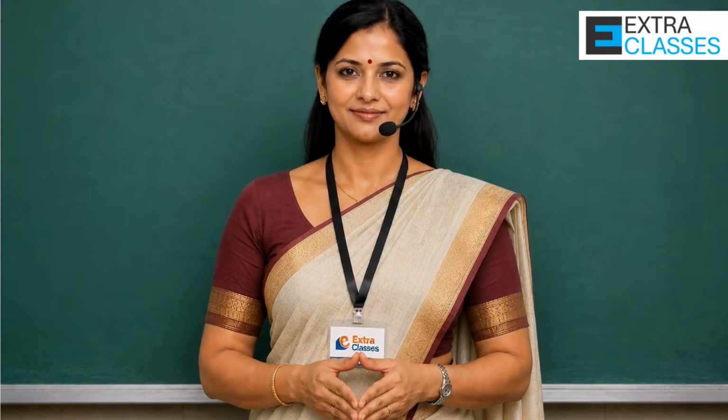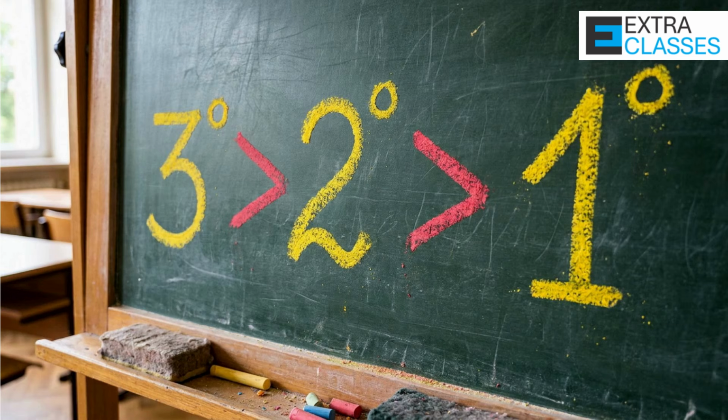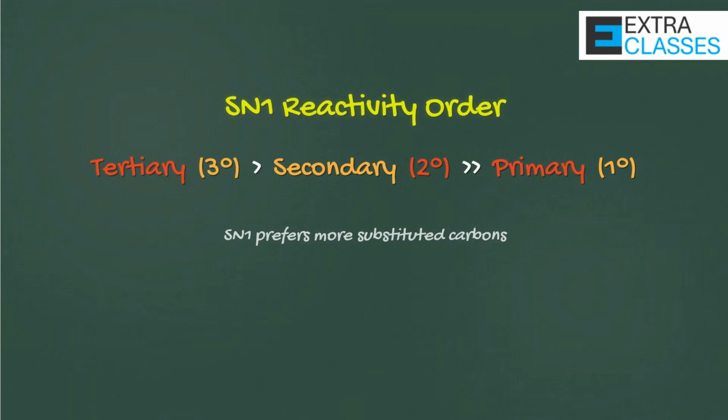Now here is the key concept. Carbocation stability determines SN1 reactivity. Tertiary carbocation is most stable. Secondary is less stable. Primary is very unstable. So SN1 reactivity order is tertiary greater than secondary much greater than primary. So SN1 prefers more substituted carbons.